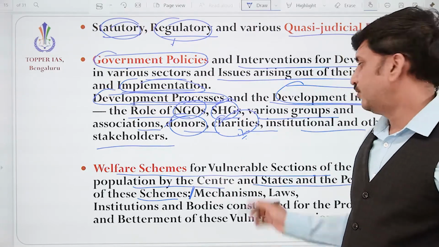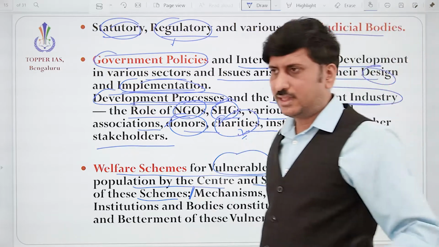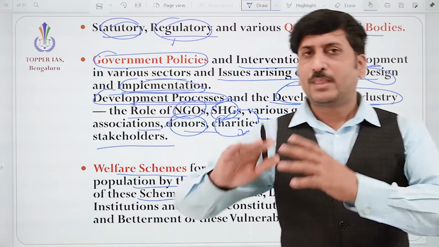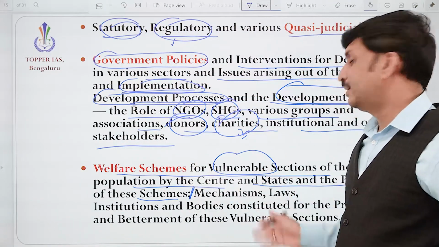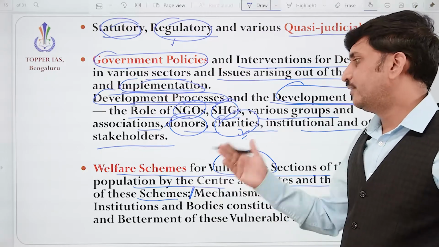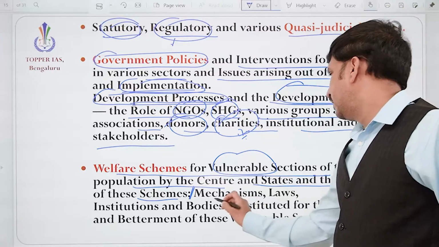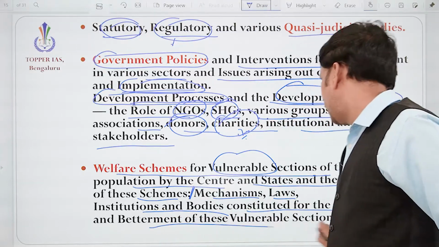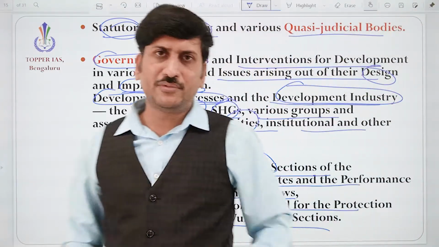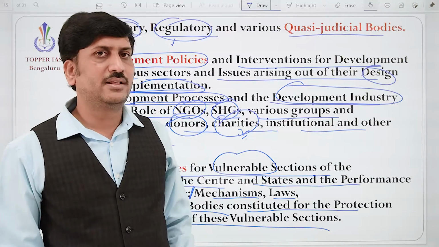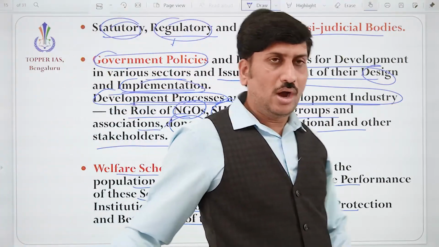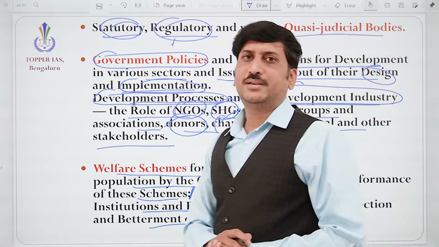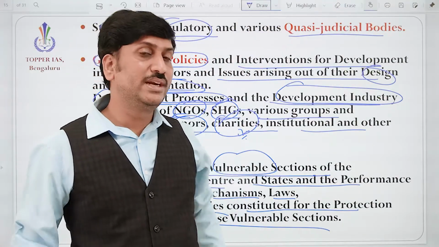Many schemes are there for the vulnerable sections. It may be SC, ST or transgender, or it may be old age, or children. So in many areas the vulnerable sections of the society are given different welfare schemes. The mechanisms, laws and institutional bodies constituted for the protection and betterment of these vulnerable sections. We know that the National Commission for Women is there, the National Commission for Children is there, SC, ST National Commissions are there. So how the laws are made, how the institutions are working, what functions they are following from the top to bottom. So we need to understand that.